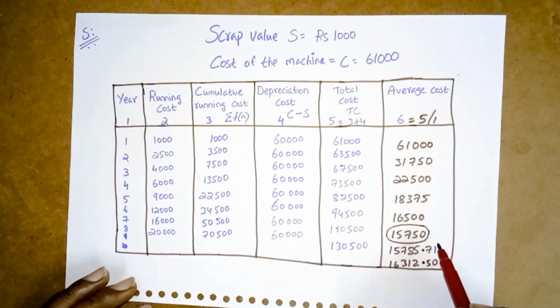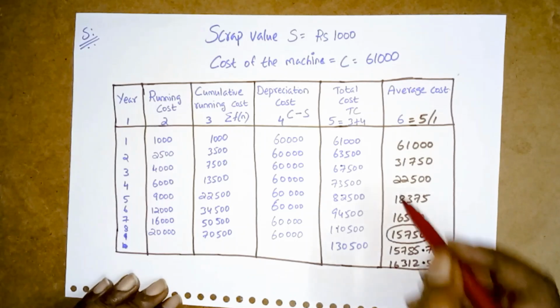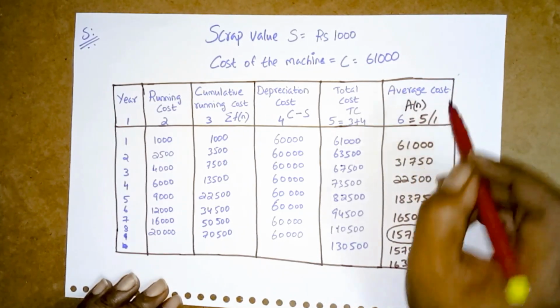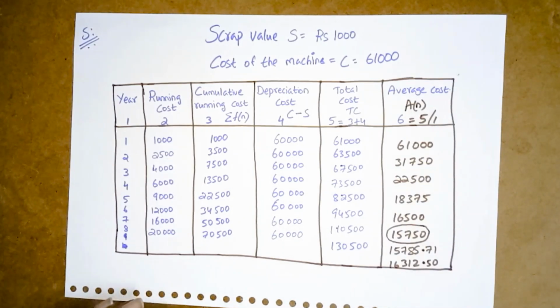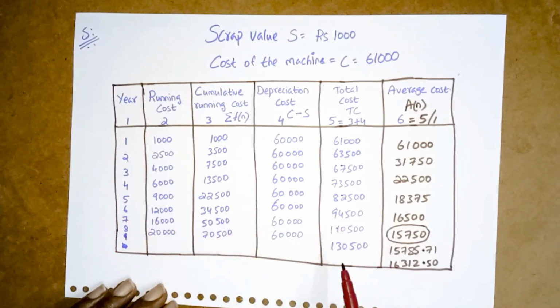From the table it is noted that the average total cost per year is minimum in the 6th year, that is rupees 15,750. Hence the machine should be replaced after every 6 years.